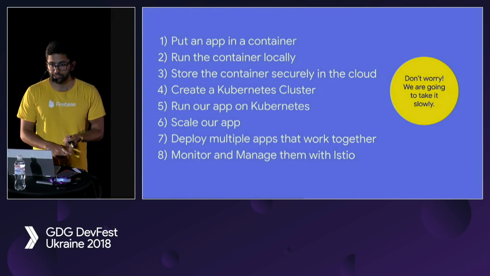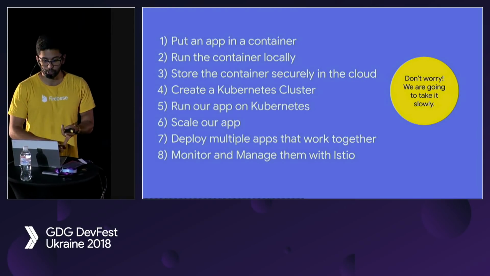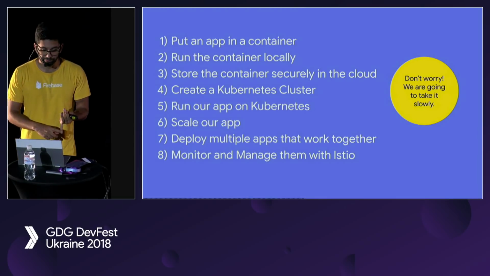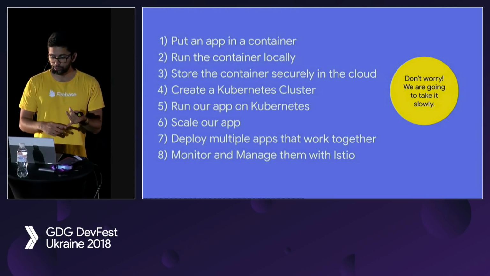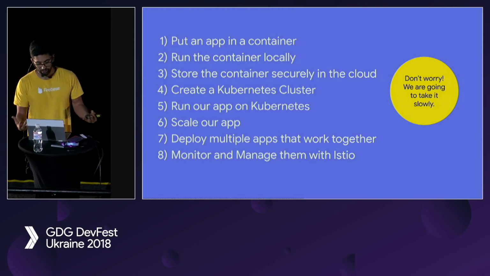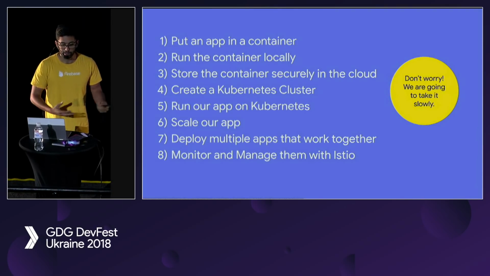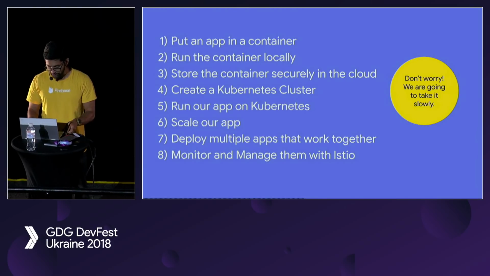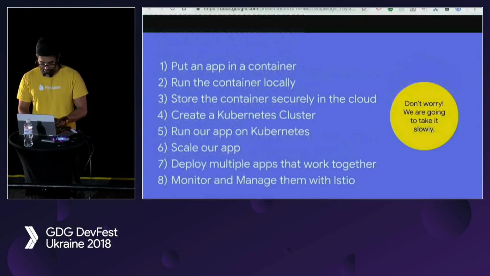So the first thing we're going to do is put an app in a container, run the container locally, push the container to the cloud, create a Kubernetes cluster, run our app on Kubernetes, scale our app, and then we're going to look at Istio. We're going to run multiple apps together, a true microservices situation, and then monitor and manage them with Istio, which is going to be the focus of this talk. And don't worry, we're going to take it slowly because we have a lot of time.